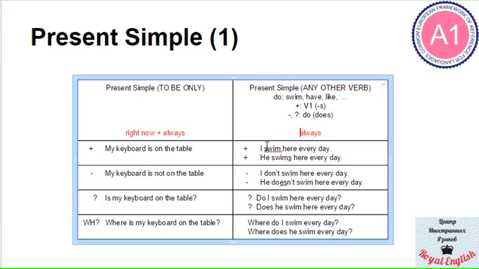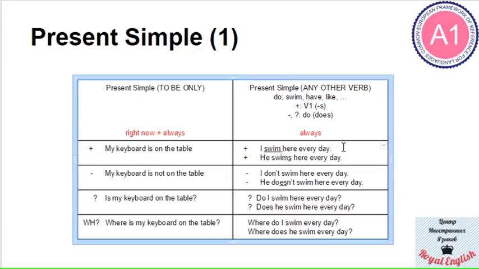So you can see the structure of the present simple. It goes this way. We have the subject, the verb, and then everything else. And the verb we use is just taken from the dictionary. So if a verb in your dictionary has some form, you need to use this form in the present simple.